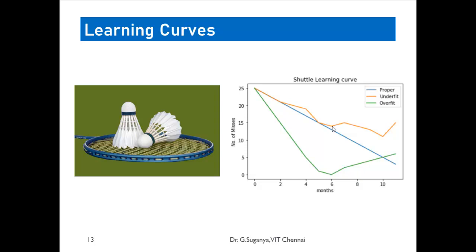So it is not that once the number of misses goes down to a particular level, you are expected to perform well. Your performance may degrade. And hence this green line indicates that.